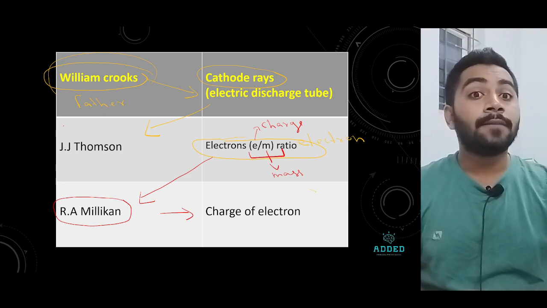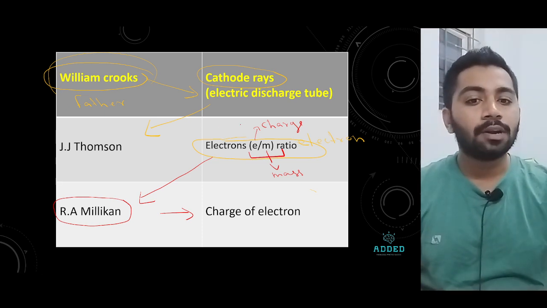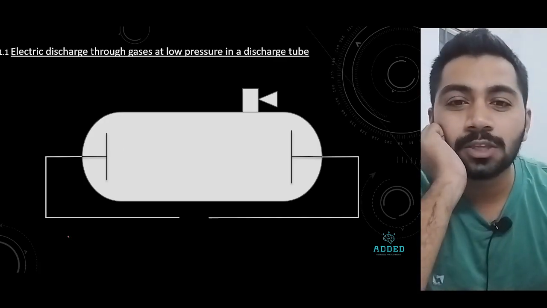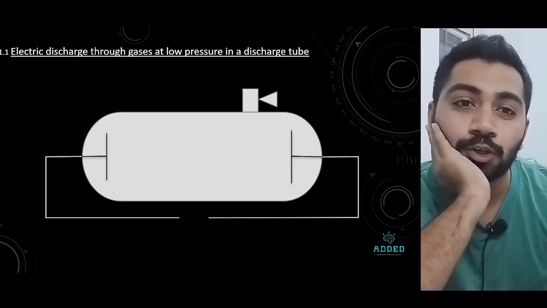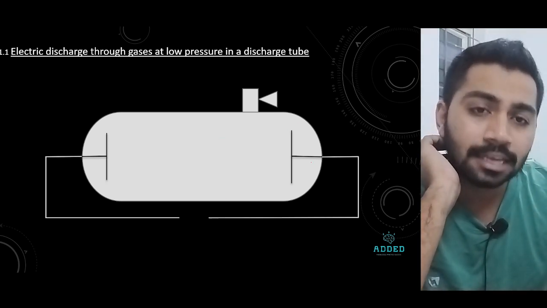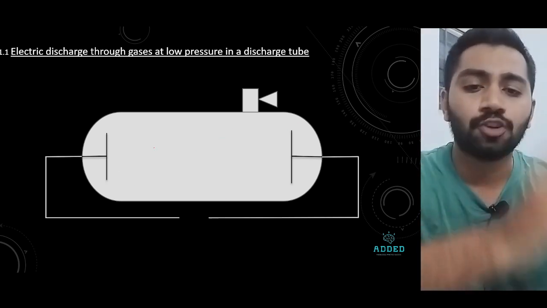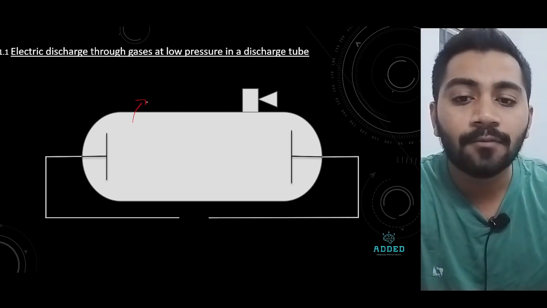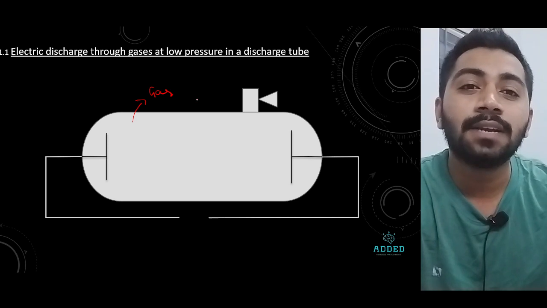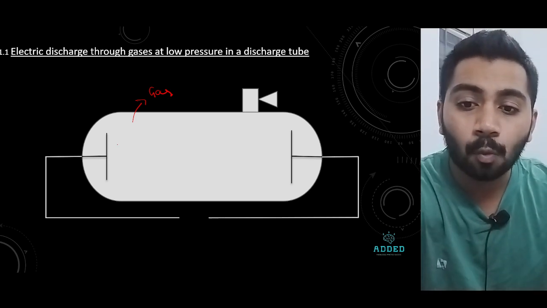First comes William Crookes and the electric discharge tube. Before that, let us know what we mean by an electric discharge tube. It's just a tube which is filled with gas molecules.